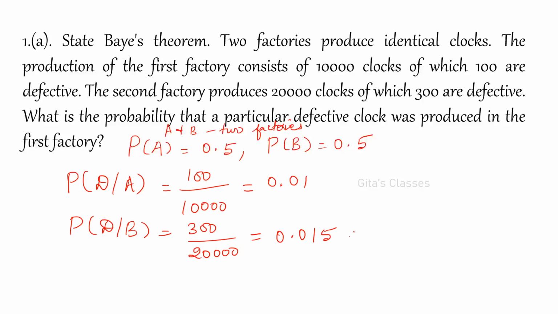0.015. Now the question is very simple. What is asked? P of A given D. If you are taking a defective item, what is the probability that a particular defective clock was produced in the first factory? So P of A given D is asked.